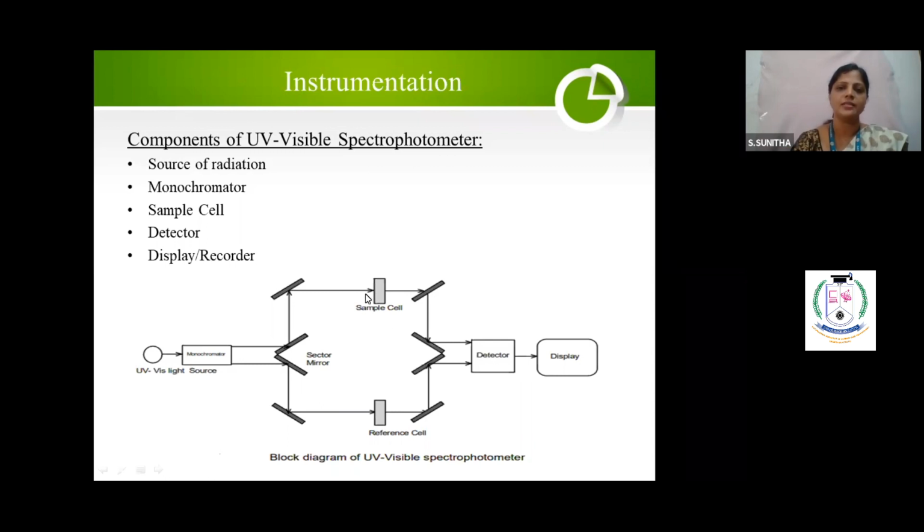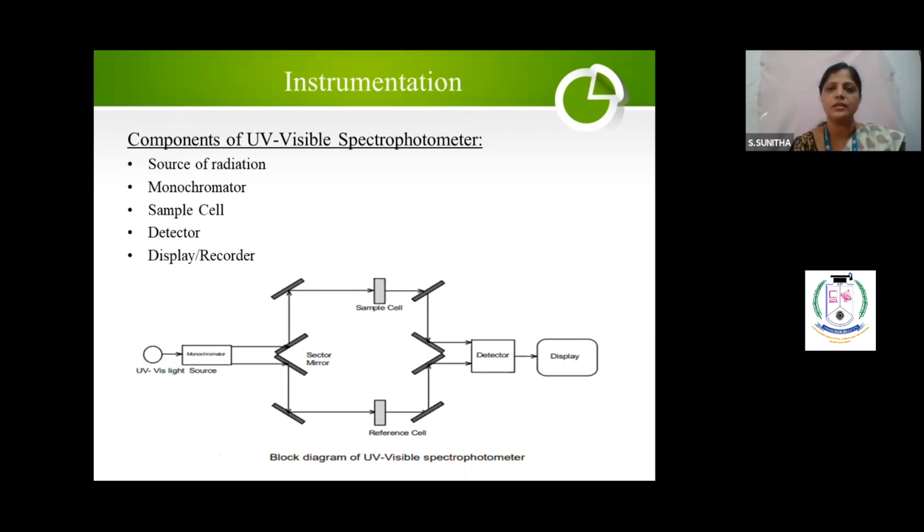Now the light passes here and passes here. The reference should not absorb any radiation. That is the logic. Only the sample should absorb. These light signals will come here and reach the detector. So what is the role of the detector? The detector may be a photomultiplier or photoemissive, like that. You can use any detector. What is the role of the detector?